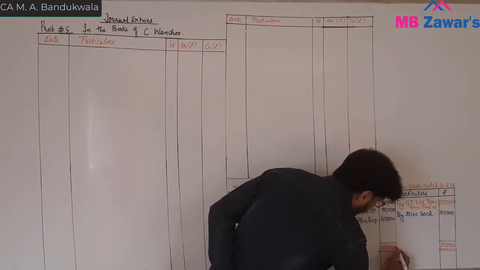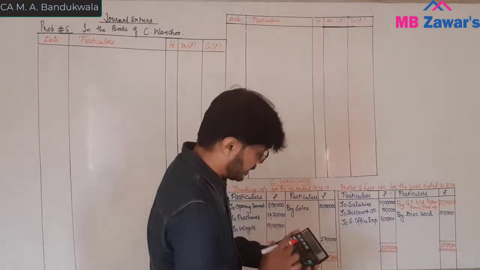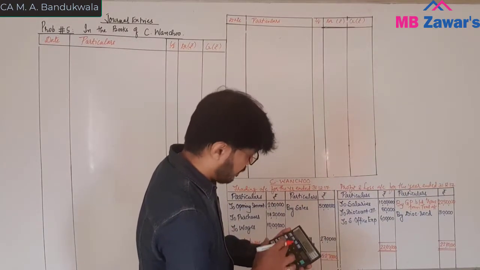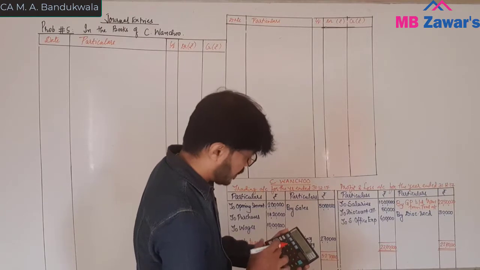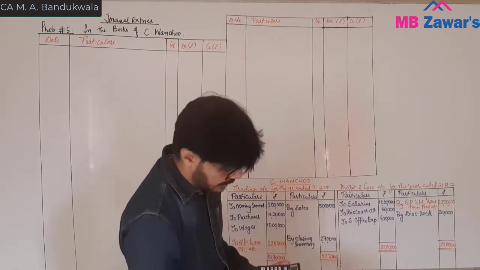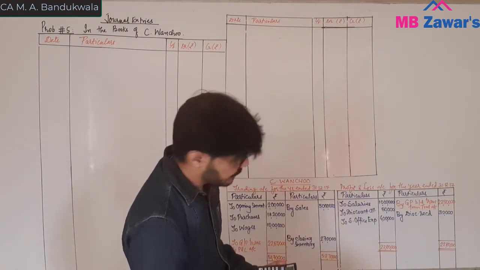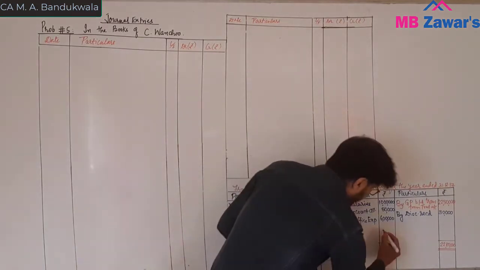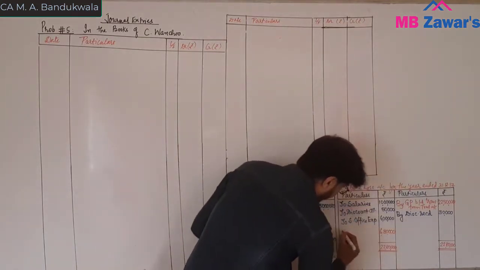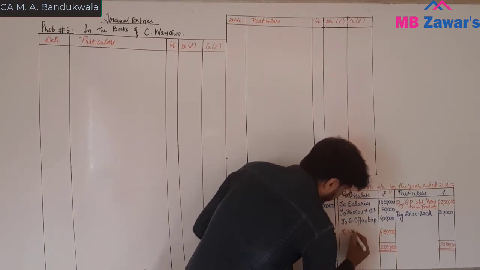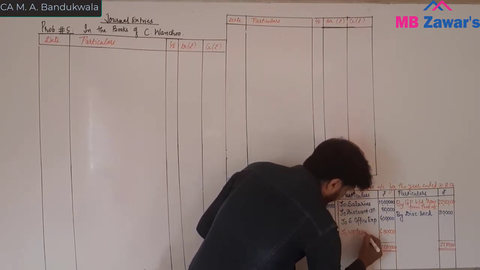And what is the net profit? We will calculate minus 10 lakh, minus 50,000, minus 6 lakh. So the net profit that will be transferred to the capital account is 6 lakh 30,000. This we will write down as net profit transferred to capital account.